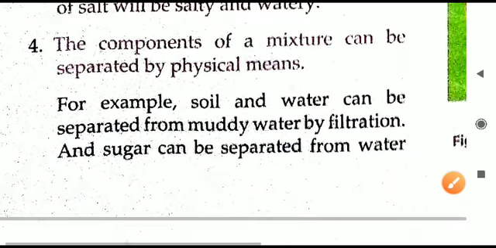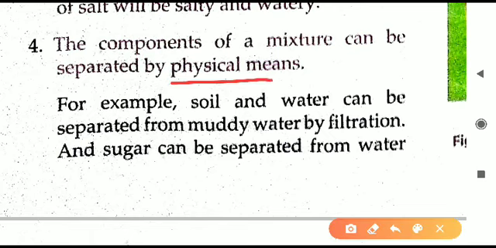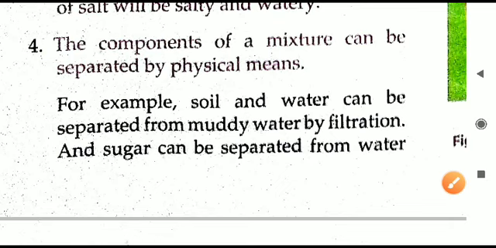Then point number 4: the components of the mixture can be separated by physical means. This word you have to remember. By which means? Physical means. All the mixture substances can be separated from one another, and we will not do any chemical reaction, only by physical means, by some special methods. Certain methods are there, we are about to learn in this chapter. So certain physical methods can be helpful in separating the components of a mixture. That is, elements and compounds present in a mixture can be separated from each other.